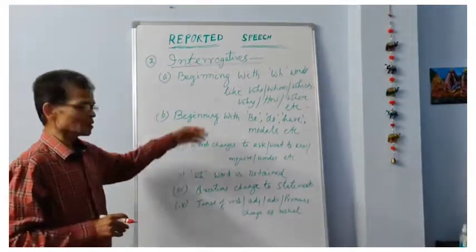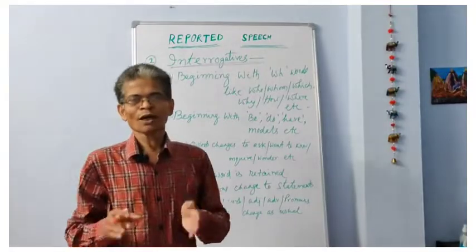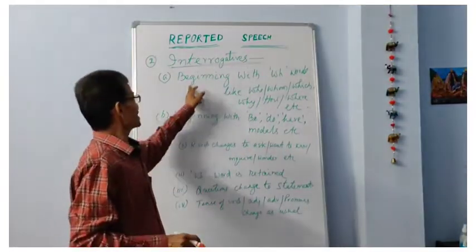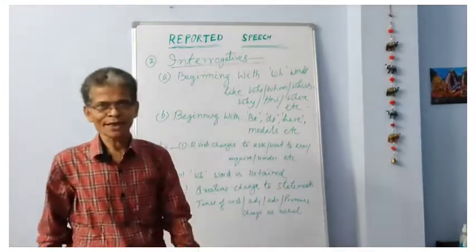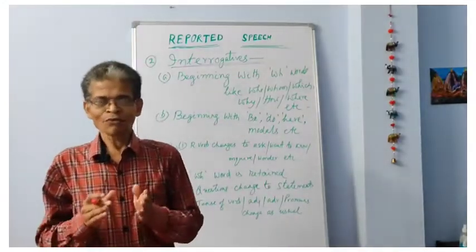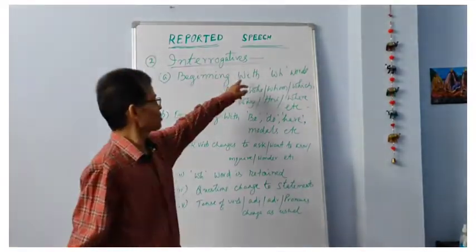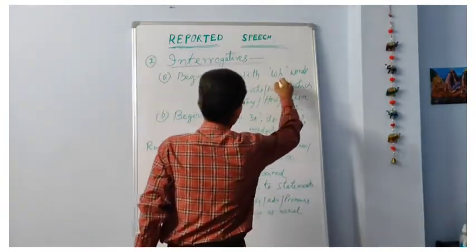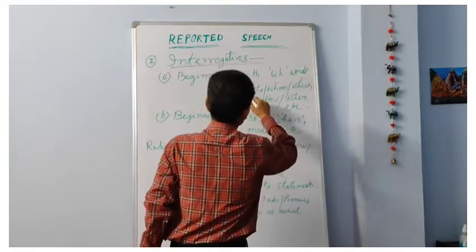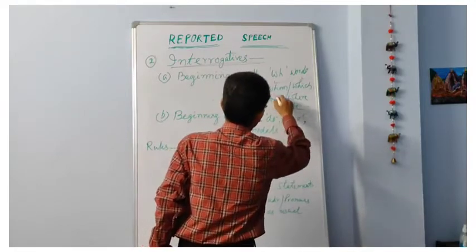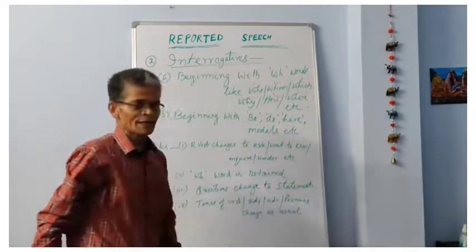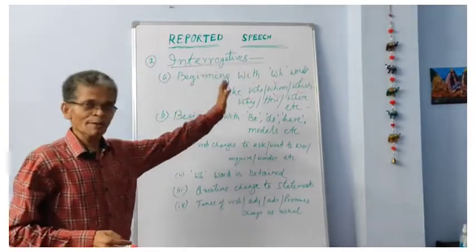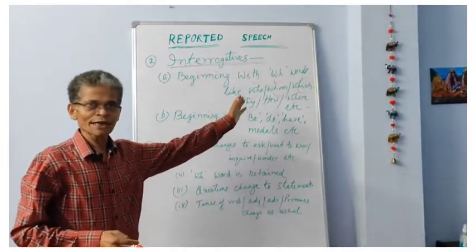Now, as such, we have two types of questions. What are they? One type begins with the WH words. The WH words are who, whom, whose, why, how, where, when, etc. These are called the WH words or the interrogative words.